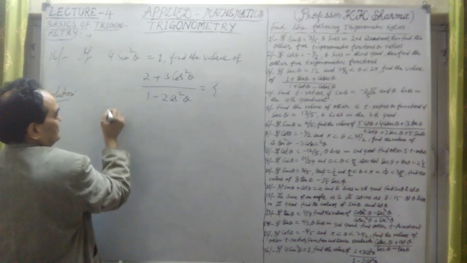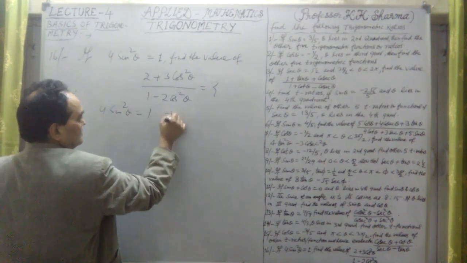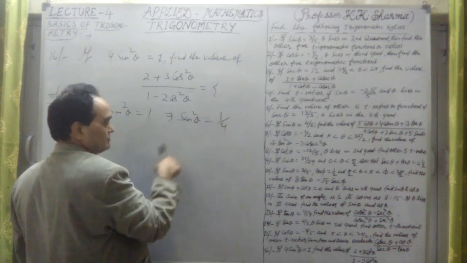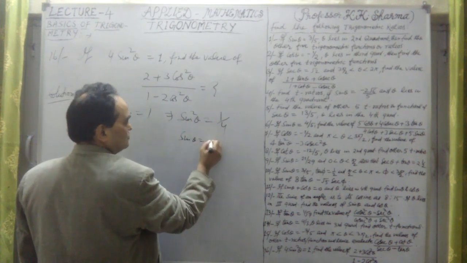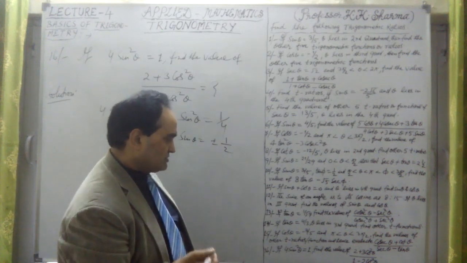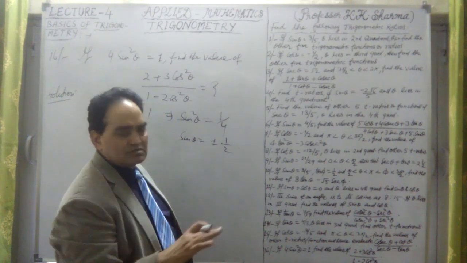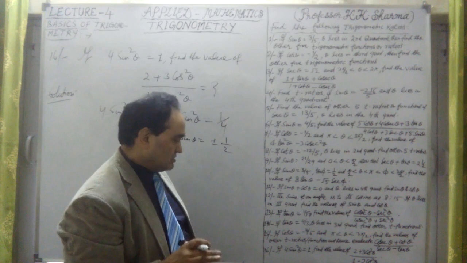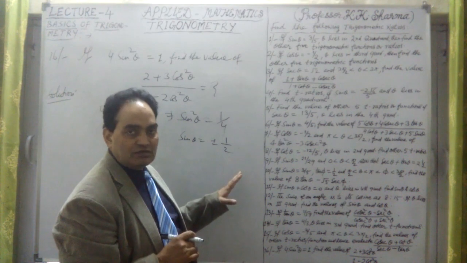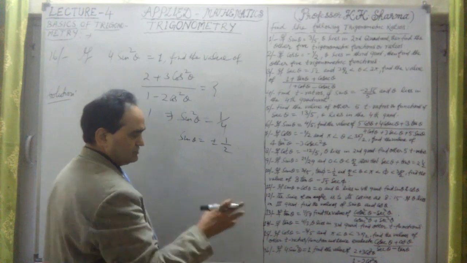First of all, sin theta is given. So we are given 4 sin square theta is equal to 1, which implies that sin square theta is equal to 1 by 4. So sin theta is equal to plus minus 1 by 2. Now it is plus 1 by 2. Nothing is given about whether theta lies in the first quadrant or second quadrant, so we will consider it in the first quadrant. Whenever nothing is given, we always take theta positive in the first quadrant.